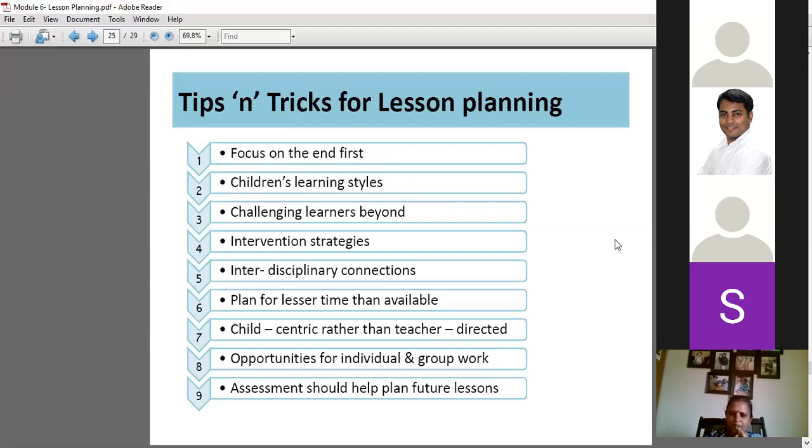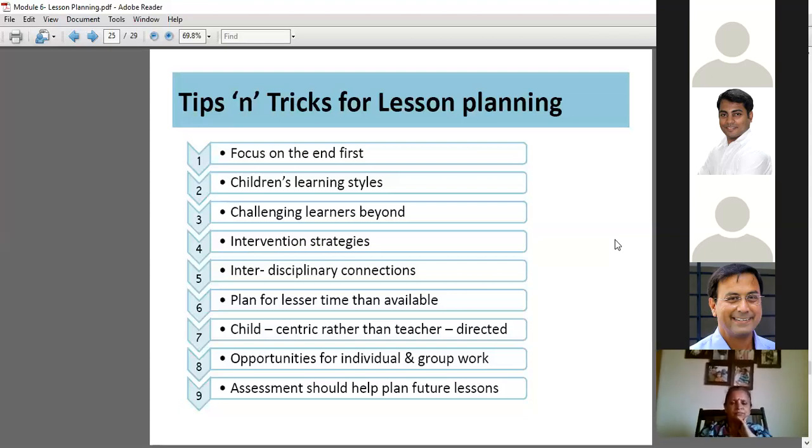In the lesson plan, what is the objective? What is the end objective of the lesson plan? What is the learning objective? उसके ऊपर सबसे पहले focus करना है. Once you know what you want to do in the classroom, based on that easily you will be able to